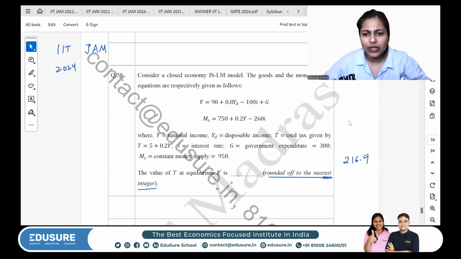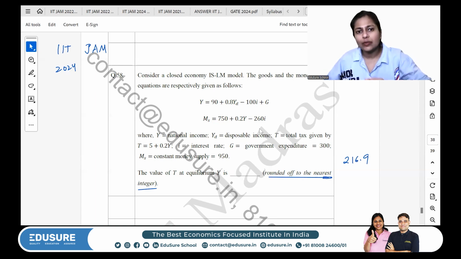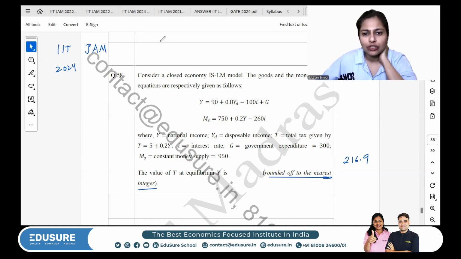Coming as 216.3. Okay, let me check. Anyways, so usually what happens is that they give a range. If you see the IIT, it took me too much time, but I got 216.9, 216.3. Usually they have a range. So I think everything between 216 to 217 should be correct.